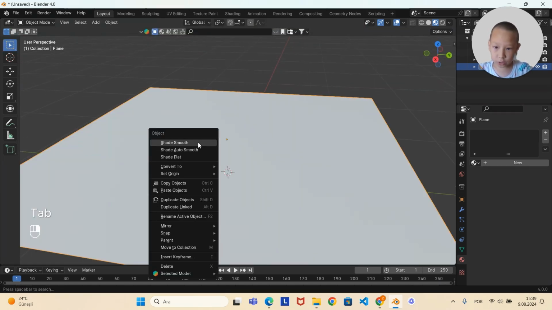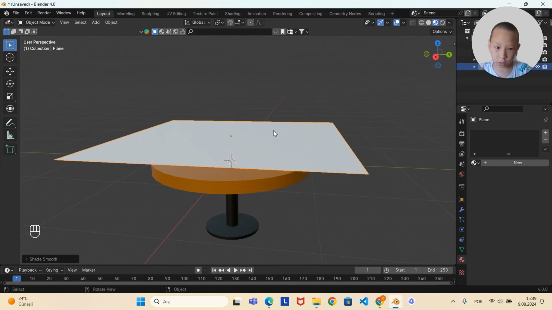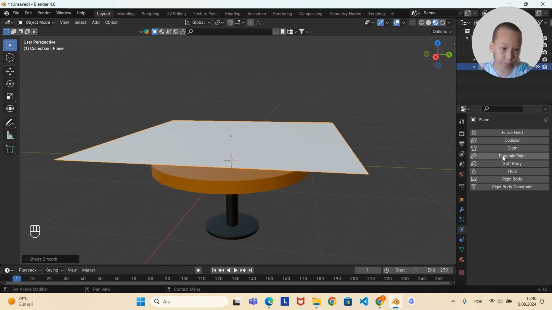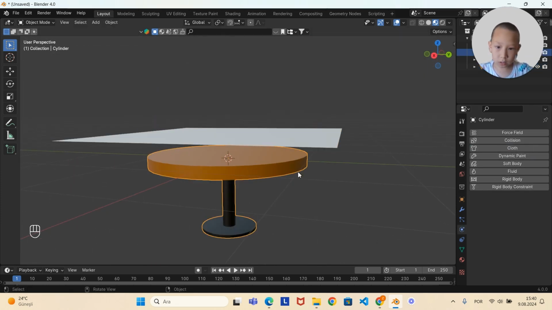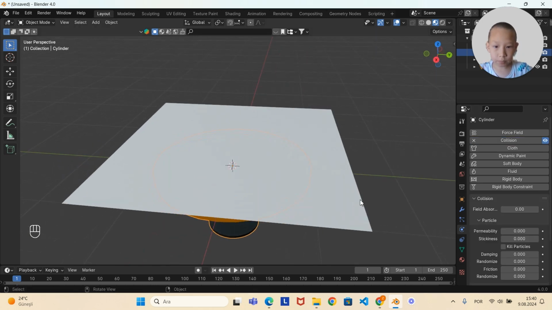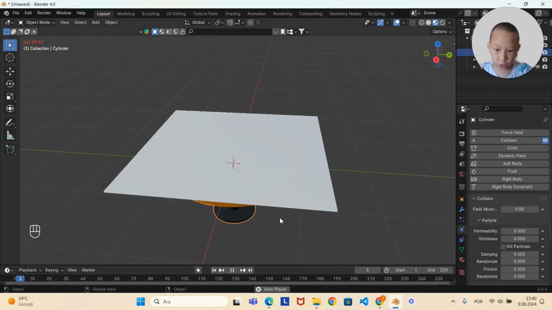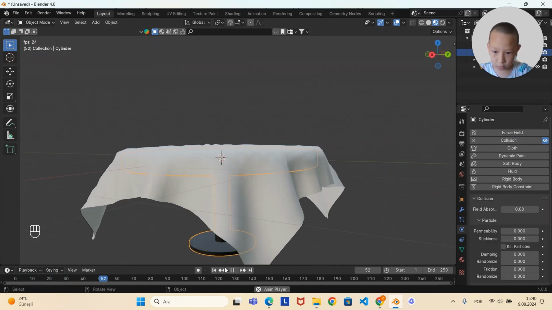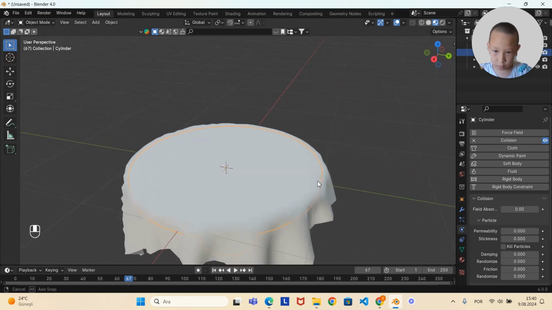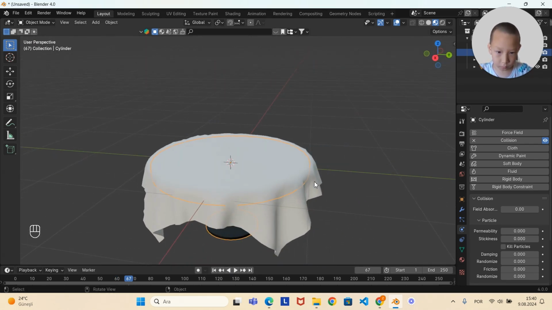In object mode, set it smooth, give it a cloth simulation and the table a collision, and then click over here in the timeline and you will have a good looking tablecloth.